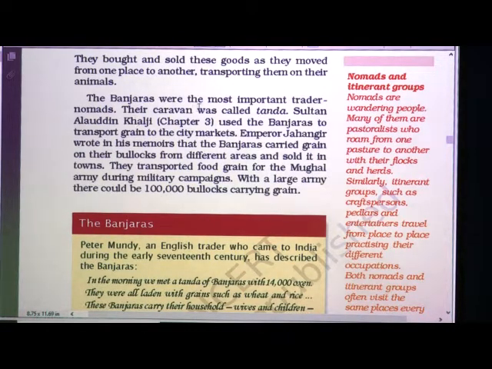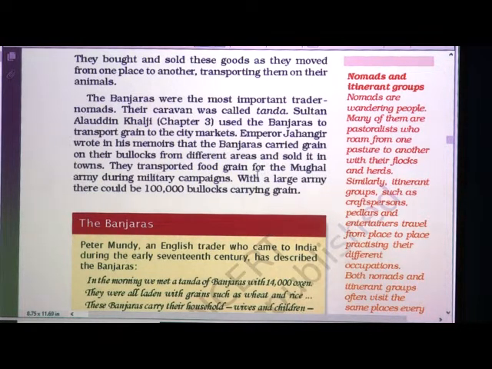Now, the Banjaras were the most important trader nomads. Their caravan, meaning their group, was called Tanda. Sultan Alauddin Khalji used the Banjaras to transport grains to the city markets. Emperor Jahangir wrote in his memoirs that Banjaras carried grains on their bullocks from different areas and sold it in towns.